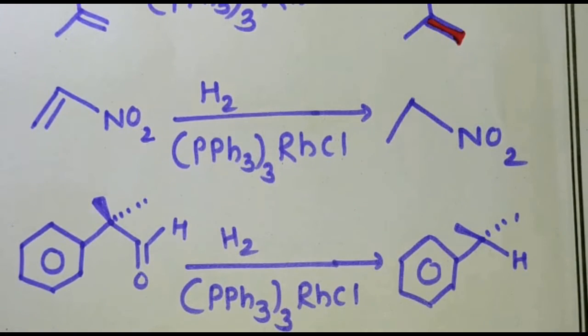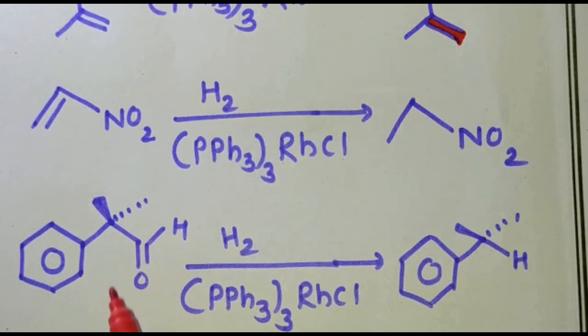Now we will move towards the next example. Here you can see that the aldehyde group is present. When aldehydes and acid halides react with the Wilkinson catalyst, there will be a decarbonylation without affecting the unsaturation.